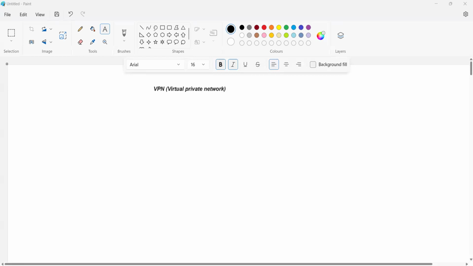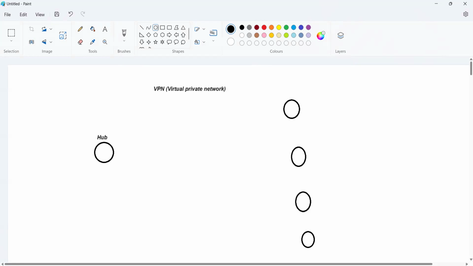So here we have our hub location. You can assume it's a hub location device. Hub means your data center. You can assume it's your data center, the hub location. And we have multiple spoke locations. One, two, three. These are the spoke locations. We are discussing hub and spoke topology now.